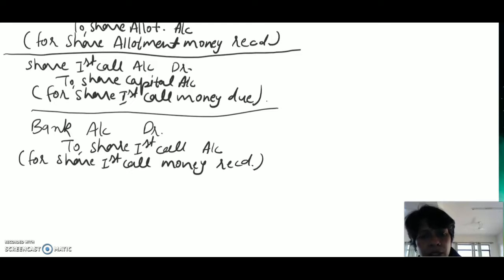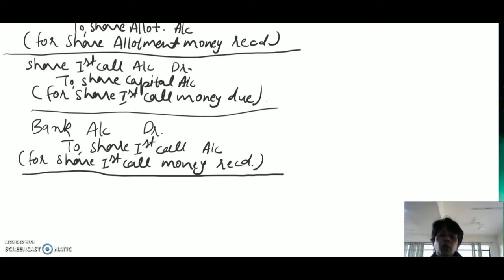We have assumed that totally money was received. There is none of the calls in arrear and calls in advance.